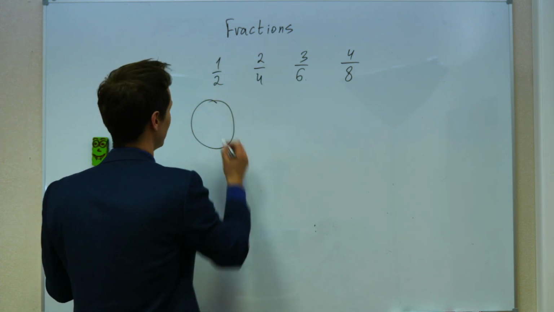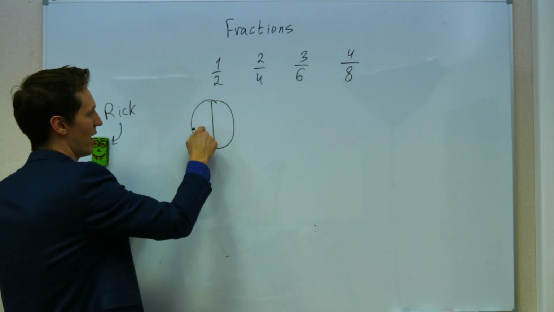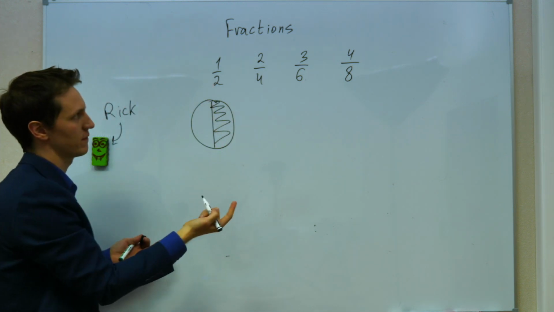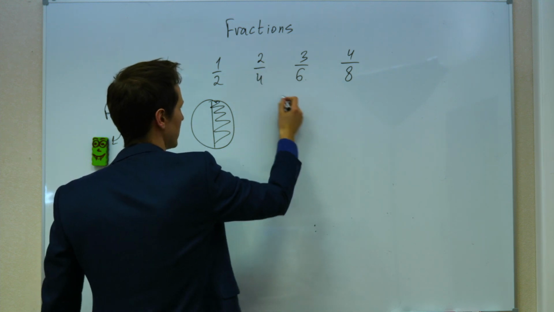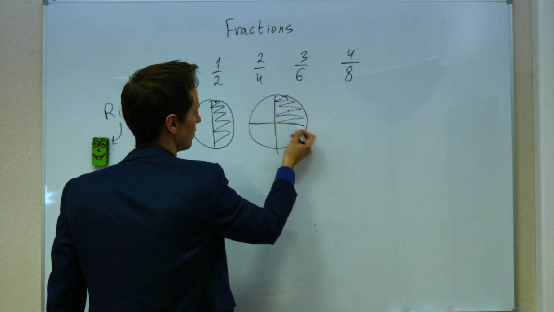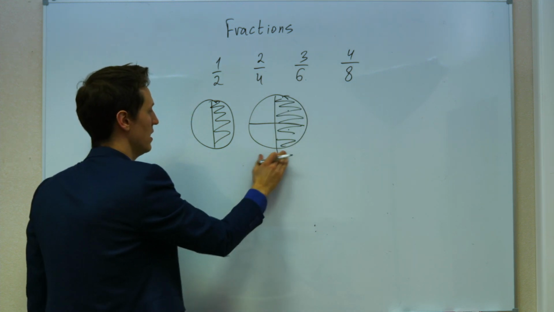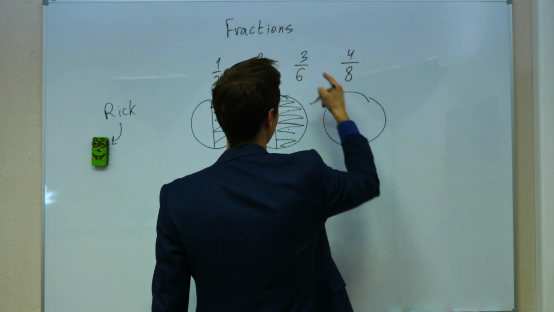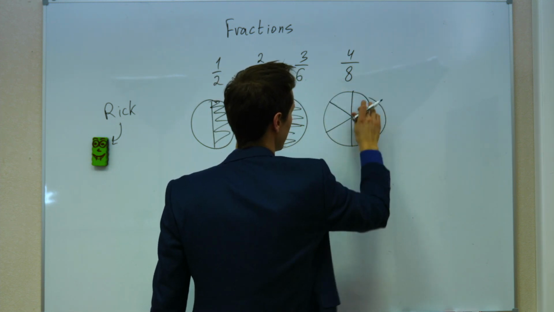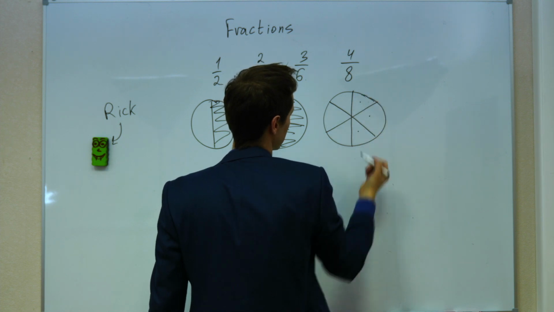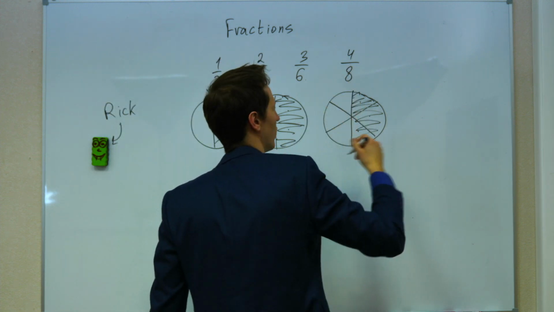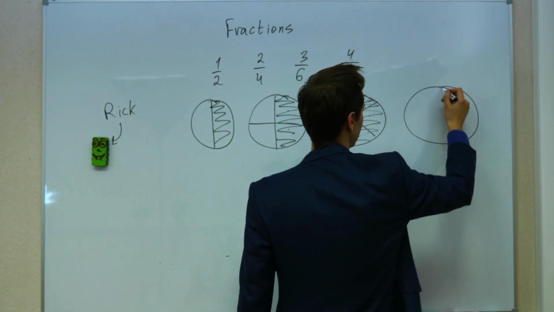Let's draw it. 1/2 is when you take a pie, you divide it into 2 parts, and you take 1 of these 2 parts. This is 1/2. What is 2/4? You take a pie, you divide it into 4 parts, and you take 2 of them, so it is also 1/2. You take a pie, you divide it into 6 parts, and you take 3 out of these 6 parts. It is also a half. And then finally, for 4/8, you take a pie, you divide it into 8 parts.